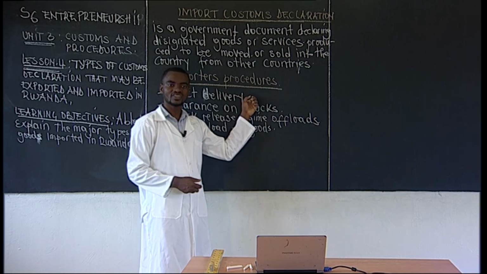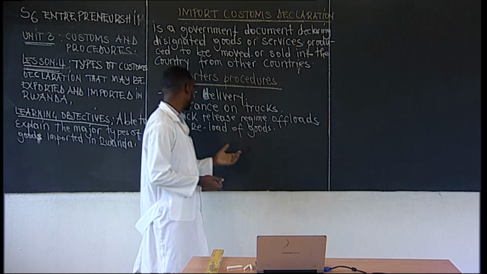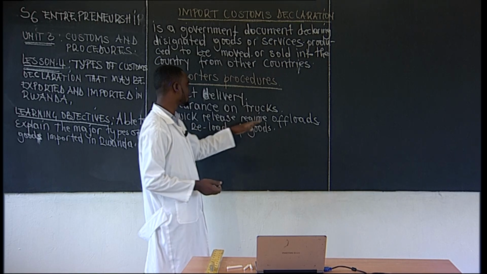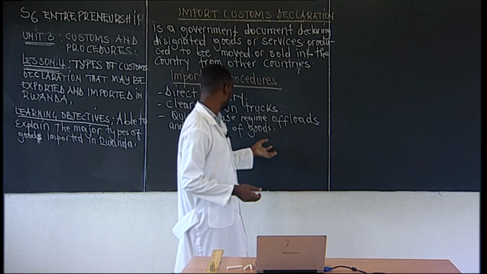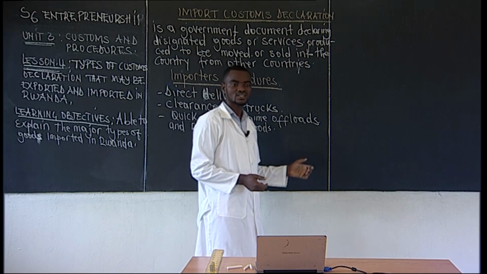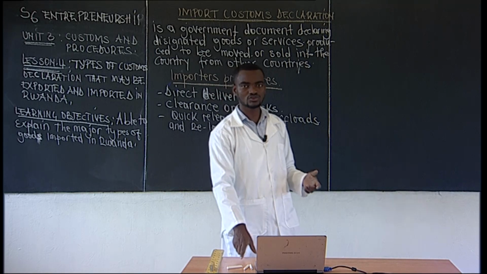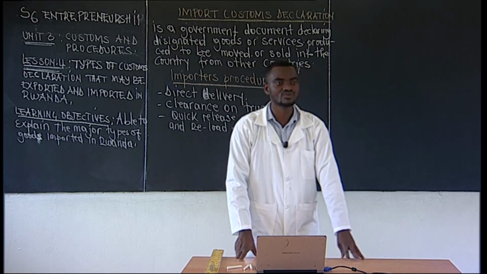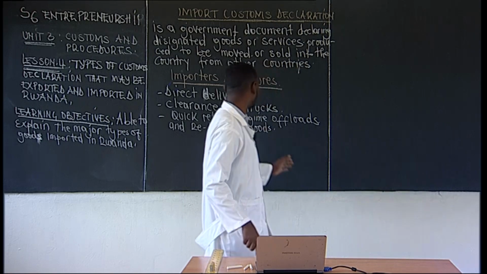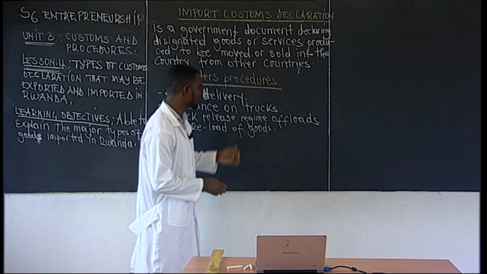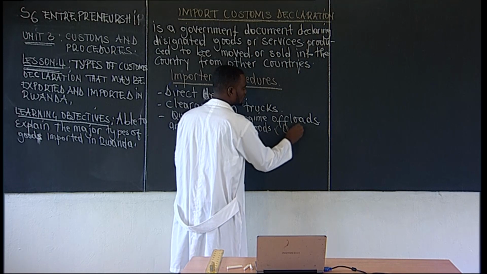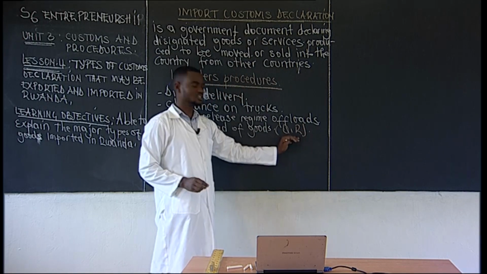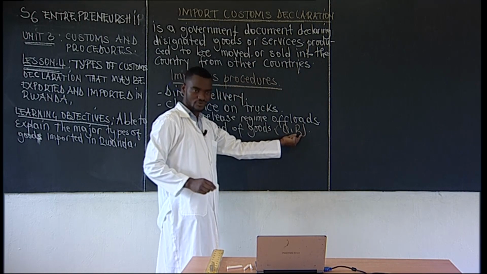This also can be the direct delivery and the quick release regime of off-roads and reload of goods. When you talk of load, of course, you understand the package. Now, this quick release can be shortened as QR, which means quick release.